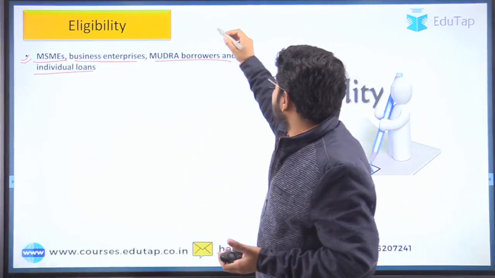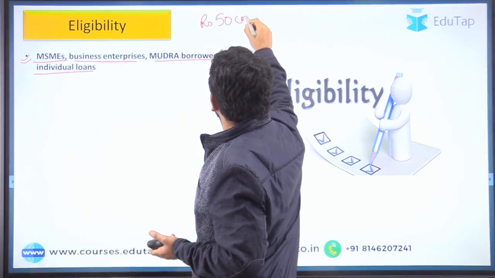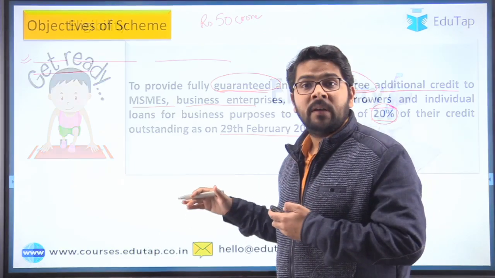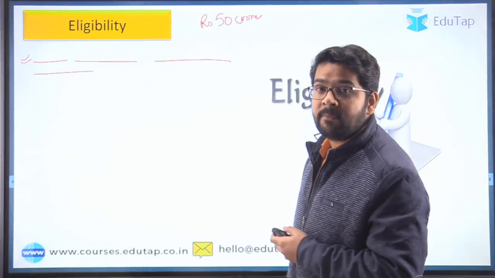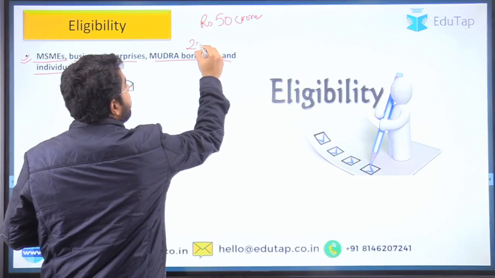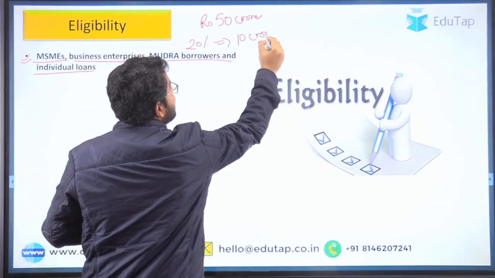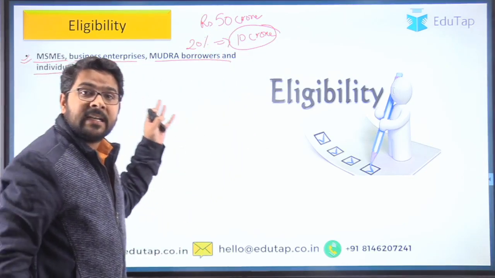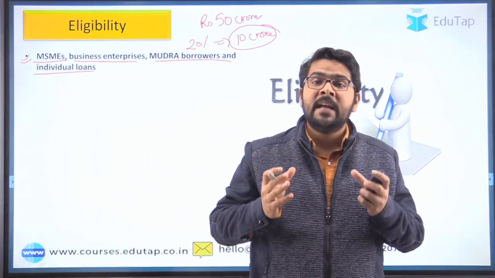And suppose guys, you are already having a loan pendency of rupees 50 crores. Okay, then to what extent you will get the loan under this guarantee scheme? The answer is 20%. So 20% of this means 10 crore. This is the additional amount of loan which you can borrow through this guarantee scheme, and government will take up the guarantee. You do not have to bring in the collaterals.